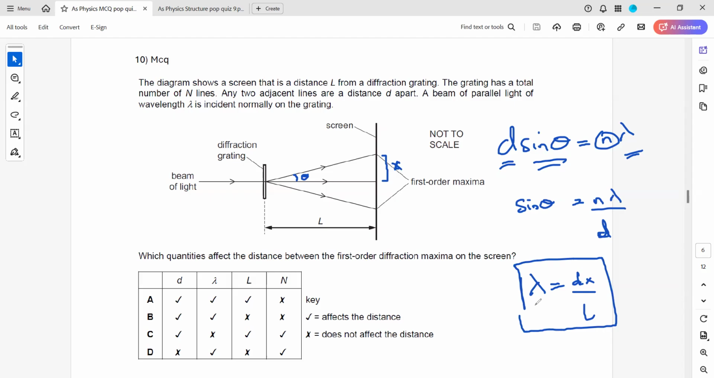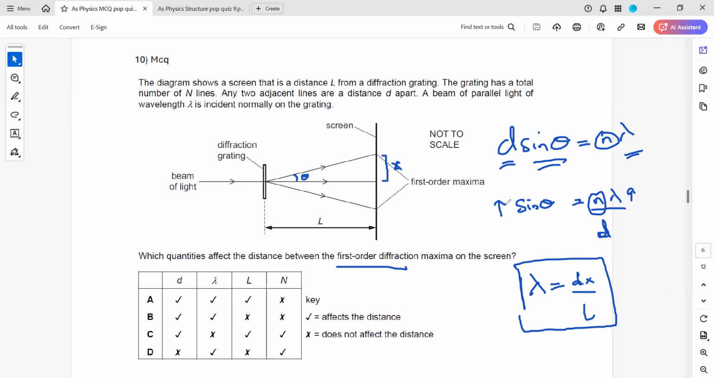If we increase the order of the image, but in the question we are talking about the first order image, so this is constant. This is not changing. If we change the wavelength, what will happen? If we use a longer wavelength, diffraction will be more, so the value of sine theta will also increase.